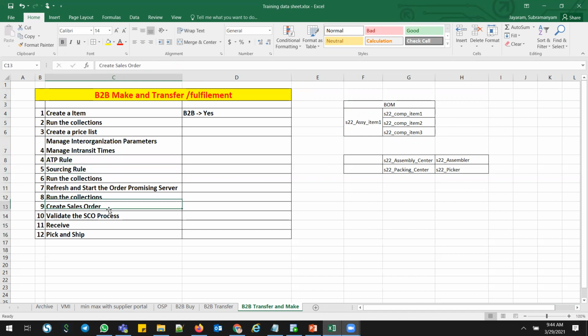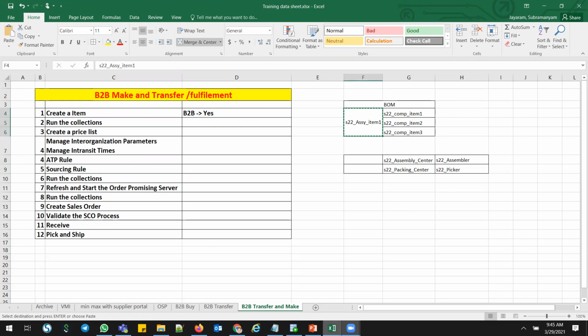Now I'm going to step number 9. And if you see this process, everything is the same as what I have shown in the back-to-back buy flow, and then the OSP process: the manufacturing plant creation, BOM creation, structure creation, and the assembly and work order creation. Everything I have shown in the OSP process. You can review my old videos, and you'll get more idea about how to do that process. But still, I can show you quickly how this item looks.